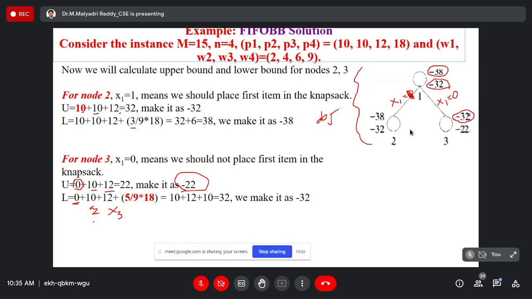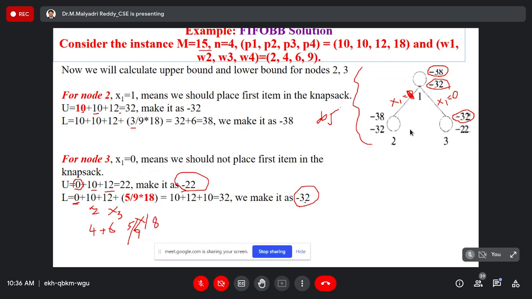While including the second object, its weight is 4. For the third object, its weight is 6. 4 plus 6 is 10 left over, and left is 5 units. 5 units are taken from the fourth object. Its profit is 18, then you calculate the ratio, and we will get 32 as the lower boundary of third node.